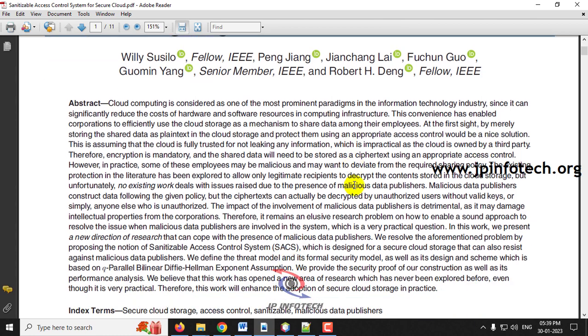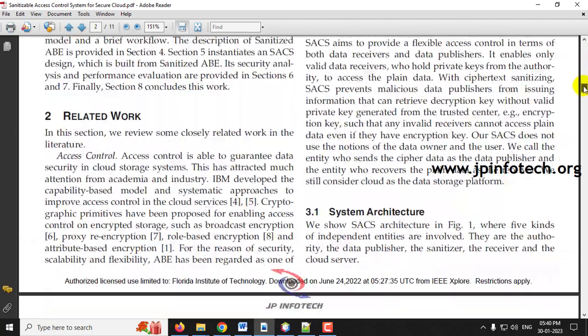Basically, we all know that cloud computing is a public storage, so surely there are many kinds of threats available. In existing systems, encryption techniques are implemented, but in this paper the authors propose a problem where even the data publishers or the data owners may also be malicious. So the system is not secured. To overcome this issue, the author has proposed the Sanitizable Access Control System, SACS. Now let us see the system architecture.